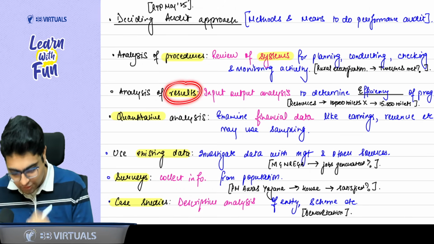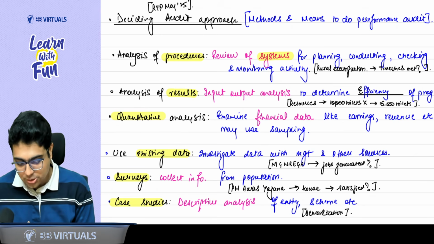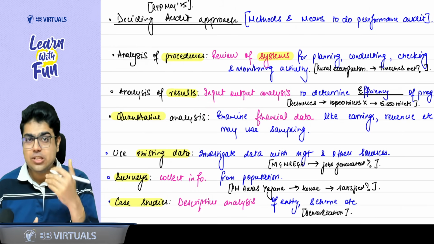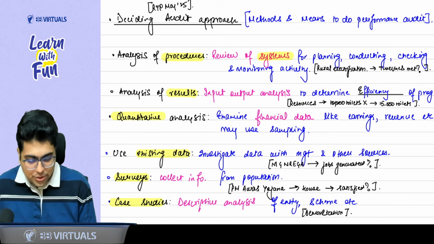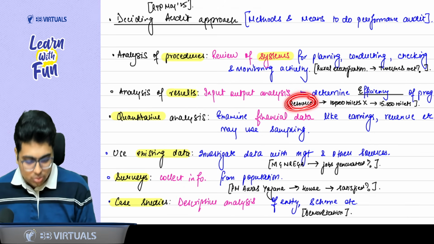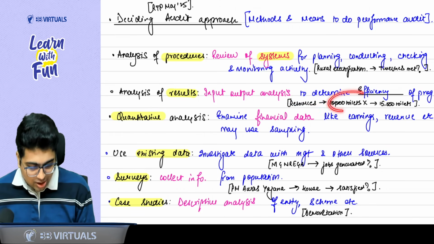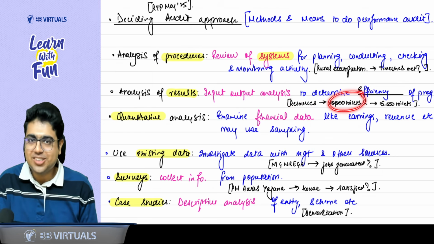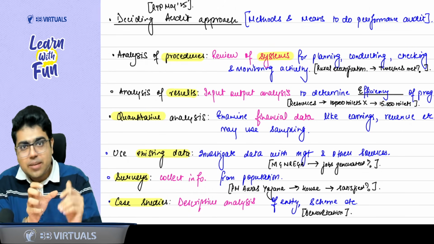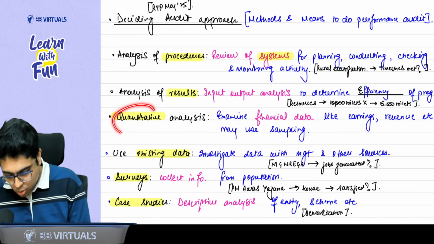Second thing is analysis of results. Please focus on the board. Results means here you are going to analyze. What analysis are you going to do? Input output analysis. Sir, this input output analysis was done in which concept? Efficiency. So this will help you to determine the efficiency of the program. For example, with the resources used in Swachh Bharat Abhiyan, instead of 10,000 toilets, if they build 15,000 toilets, can I say with the same resources, if they are able to give more output, they were efficient in their results?